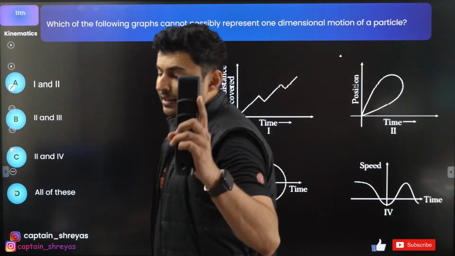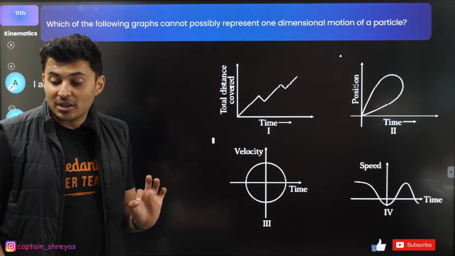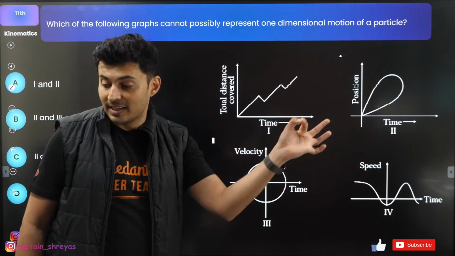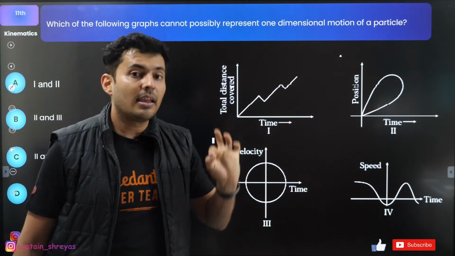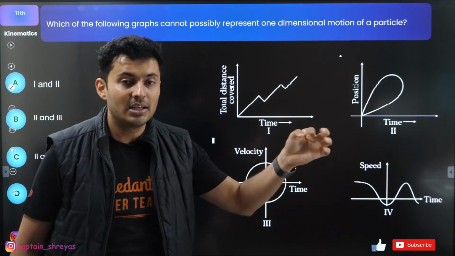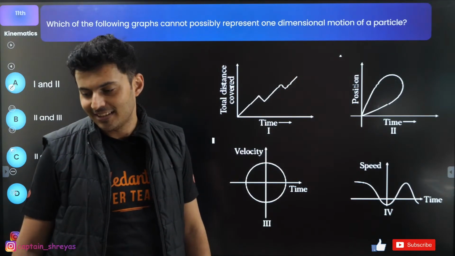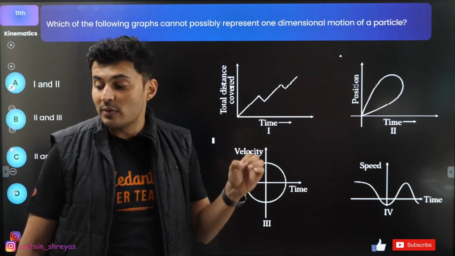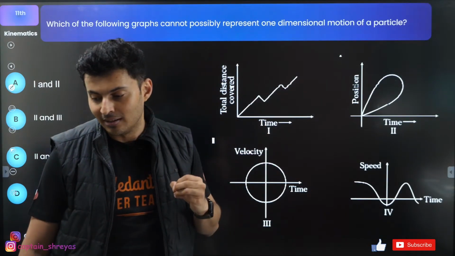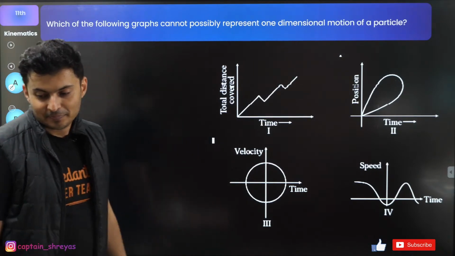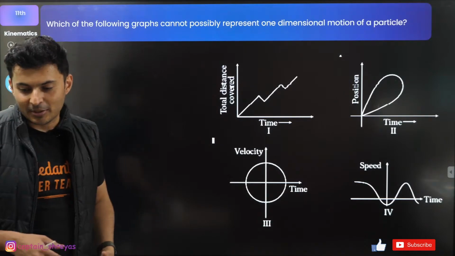What about projectile motion? In projectile motion, it is uniform acceleration, and that curve is such that the rate of change of slope is constant. That's why acceleration is constant, but velocity is not constant. Projectile motion is a uniformly accelerated motion, but not a uniform velocity motion. I hope this is clear. Very good, Aishwarya.